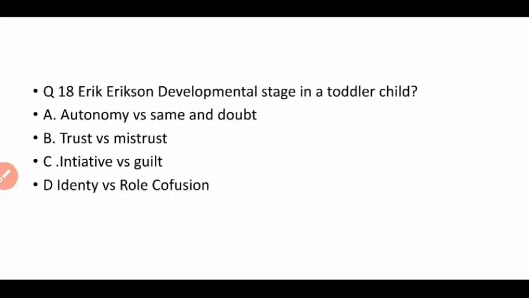The next question: the Erikson development stage in a toddler child. So a toddler child has the stage of autonomy versus shame and doubt. Trust versus mistrust comes in an infant. Initiative versus guilt is for school-going children, 5 to 12 years, and identity versus role confusion is shown in adolescents, 12 to 18 years of age.